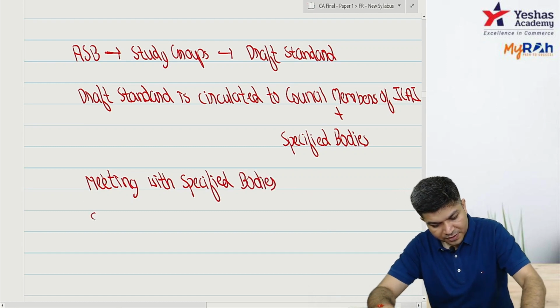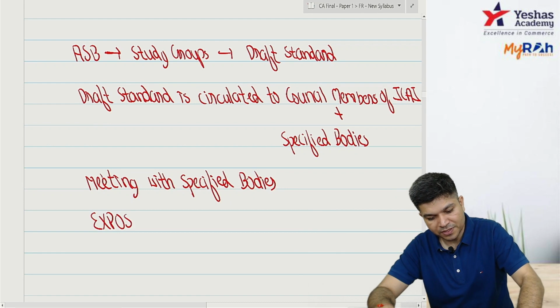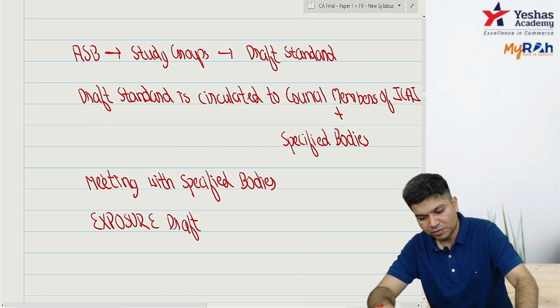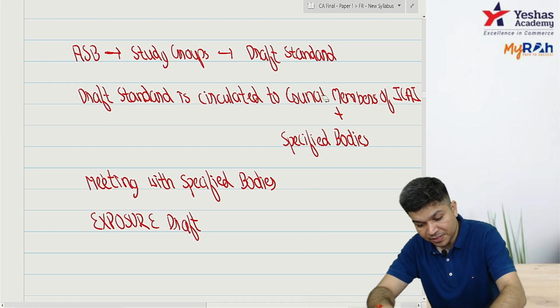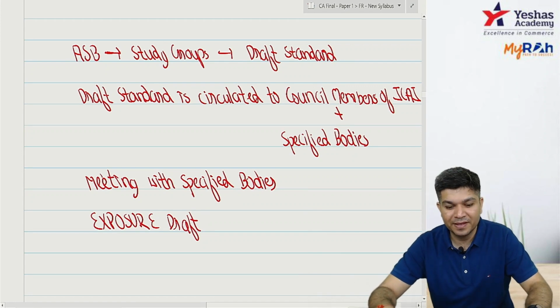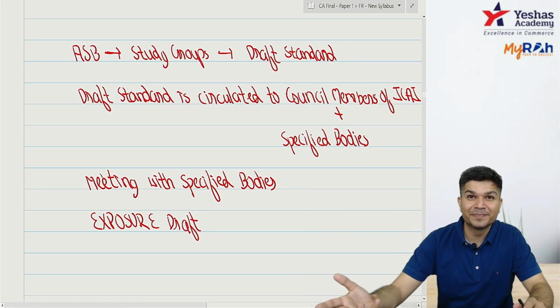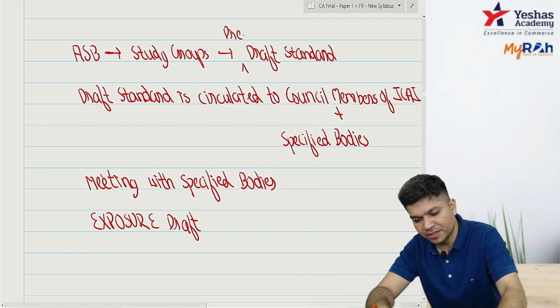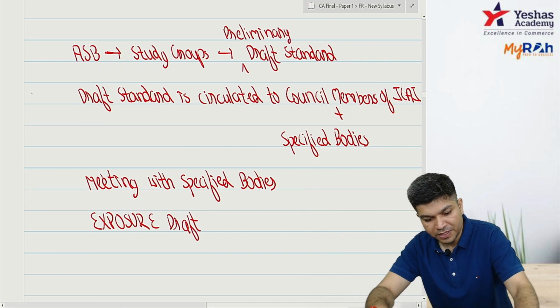After this, the exposure draft comes up. The council members' and specified bodies' comments we took, and based on that, we made some changes. Now we have an exposure draft. The earlier draft is called the preliminary draft.